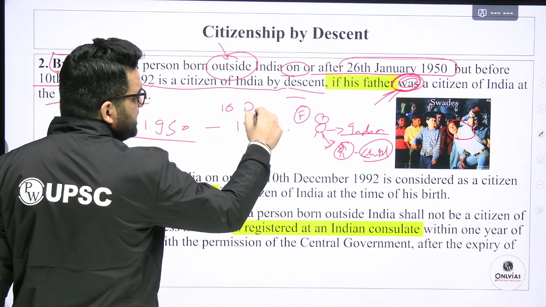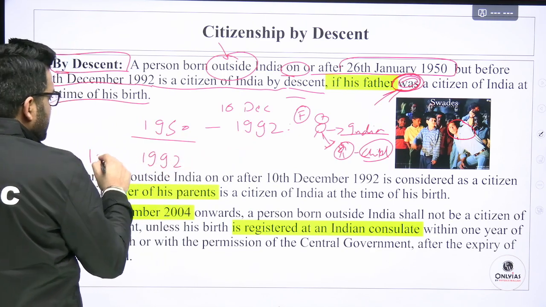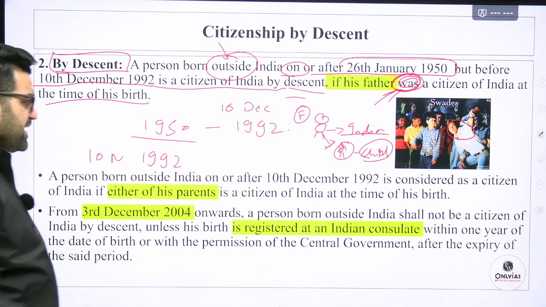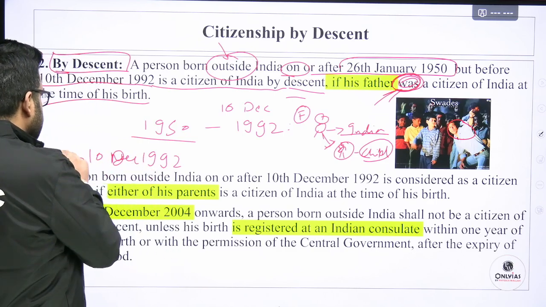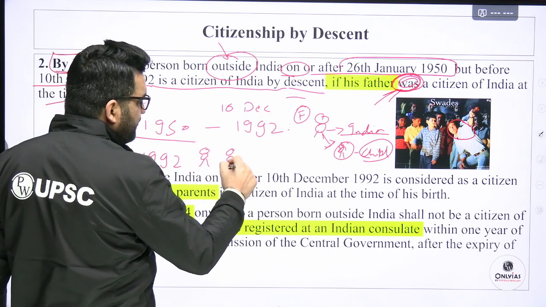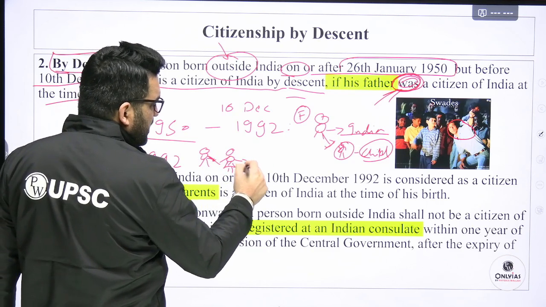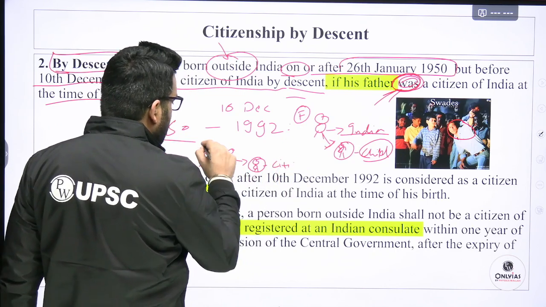10th December 1992. But if anybody is born after 10th December 1992, any of his parents has to be a citizen of India for that child to be considered as having Indian citizenship. Okay, either mother or father, you can draw these types of cartoons or whatever for the child to be considered as citizen.